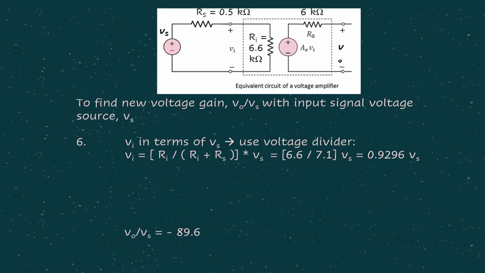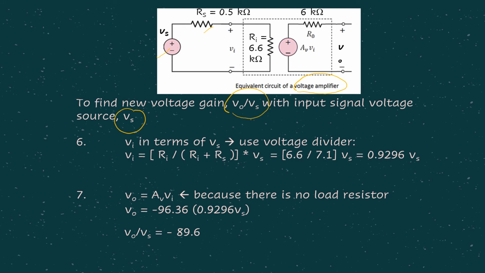Then later, in order for us to find V0 over Vs, which is the voltage gain of the amplifier, we need to consider the voltage source Vs. In this particular case, this is Rs and Vs connected to our voltage amplifier model. So in this case, similar to type 1, remember, we consider Vi in terms of Vs, and later we replace it in the V0 equals AVVI equation, where this Vi is replaced in terms of Vs. Then later we can get the ratio of V0 over Vs.